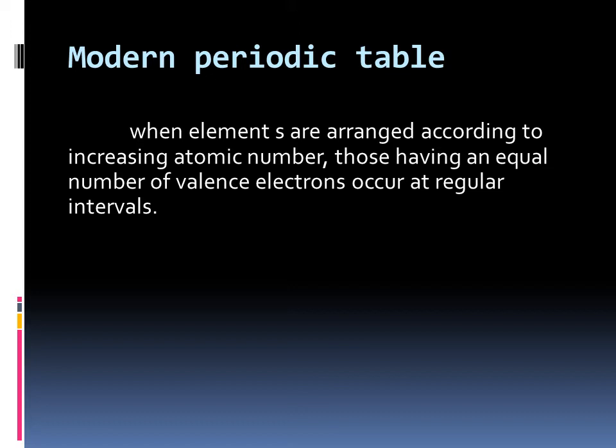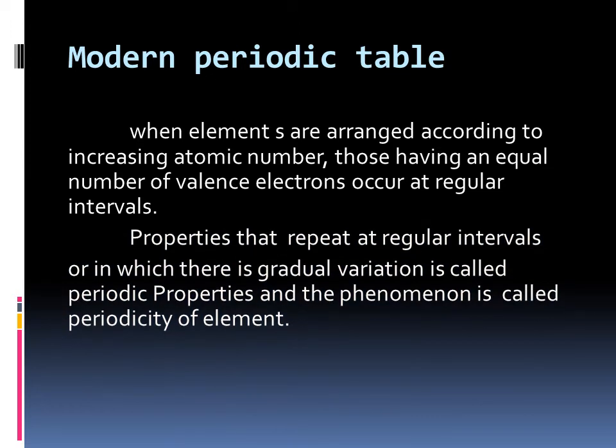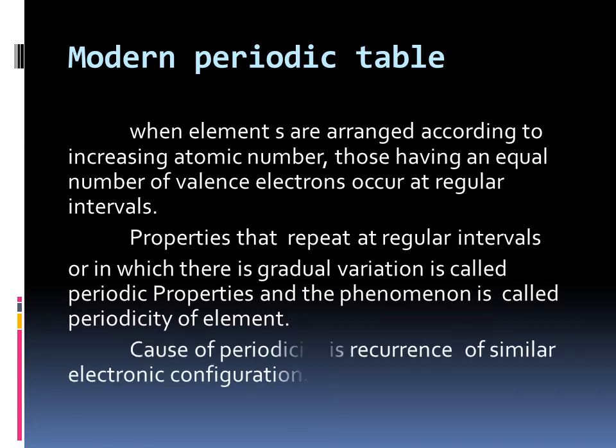When elements are arranged according to increasing atomic number, those having an equal number of valence electrons occur at regular intervals. Properties that repeat at regular intervals, or in which there is a gradual variation, that is, increase or decrease at regular intervals, are called periodic properties, and the phenomenon is known as periodicity of elements.